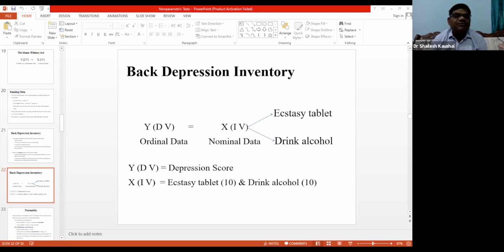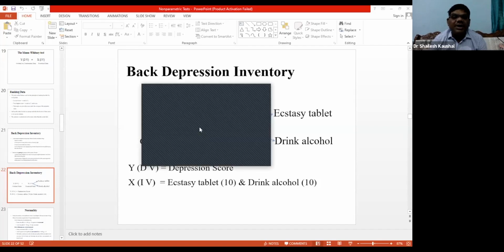One question will be a nominal scale question, which is the independent variable. There are two categories: 10 people from the Ecstasy tablet and 10 people from alcohol. Is it clear? So we can see our data through Variable View. The first question is drug, the types of drug we have created.